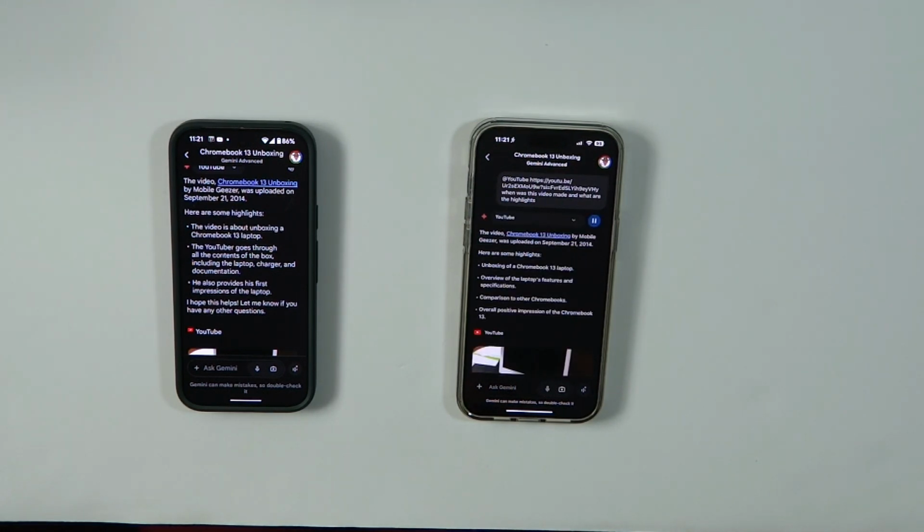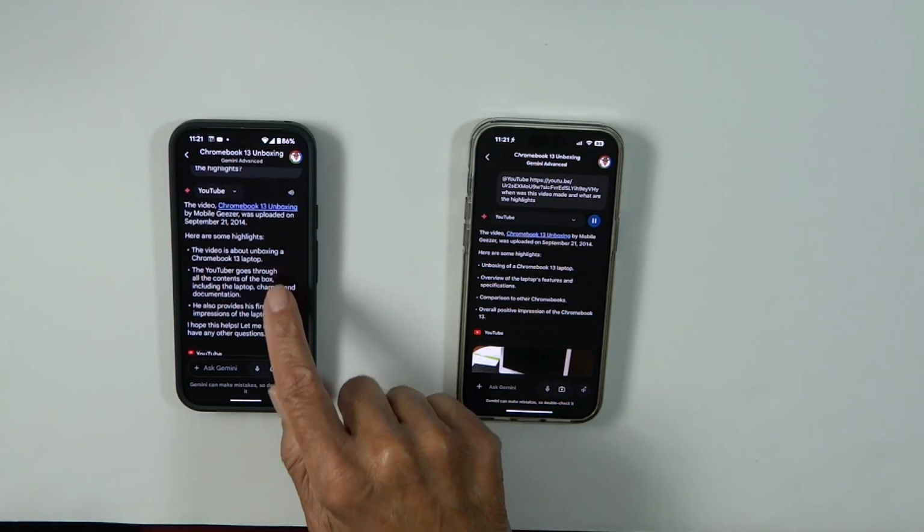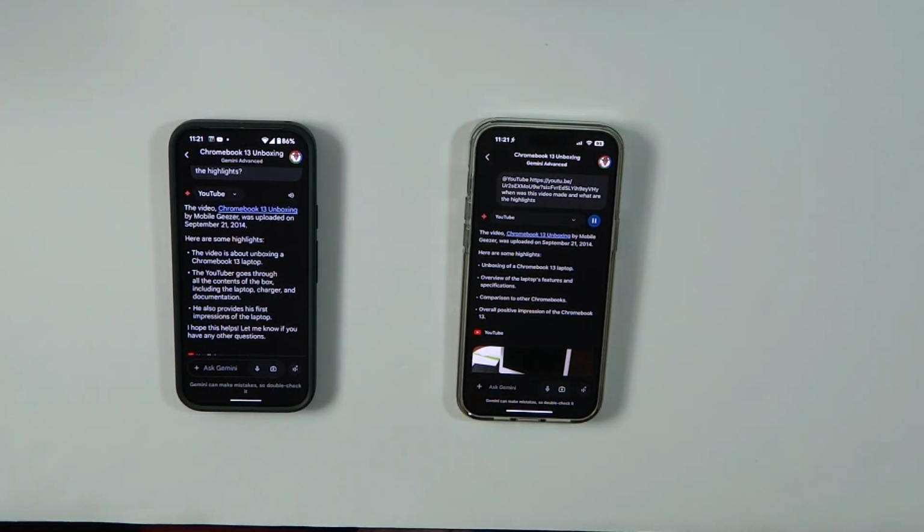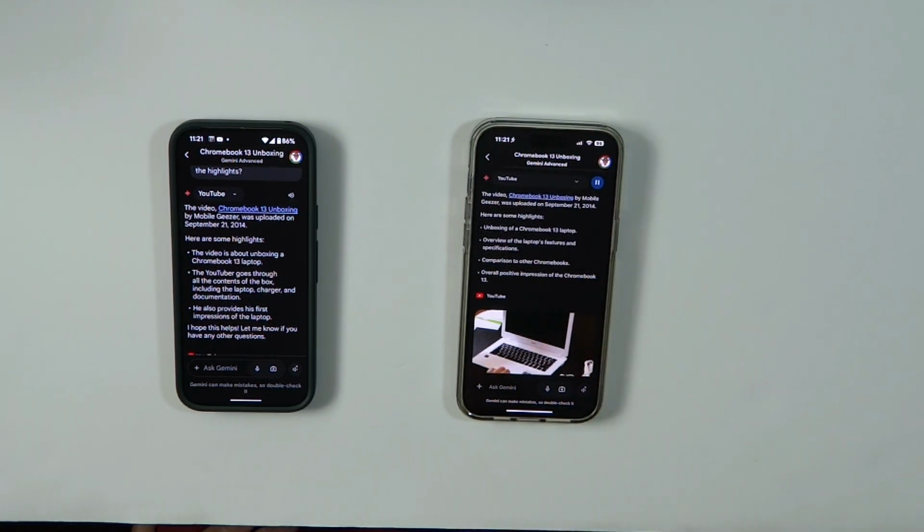The video, Chromebook 13 Unboxing by Mobile Geezer, was uploaded on September 21st, 2014. Here are some highlights. Unboxing of a Chromebook 13 laptop. Overview of the laptop's features and specifications. Comparison to other Chromebooks. Overall positive impression of the Chromebook 13. So as you can see, quite different results. Same essential information, but quite different.